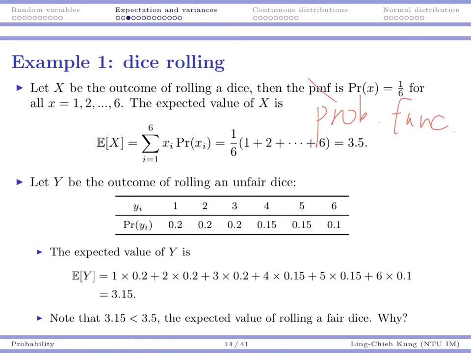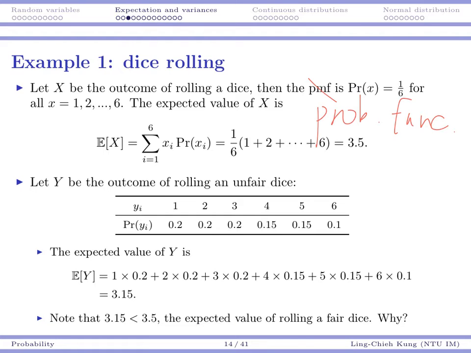If I have an unfair dice like this, I still have 1, 2, 3, 4, 5, 6, but small values have higher probabilities to occur. In that case, if I calculate the expected value for y, for 1, the probability is 0.2, and for 2, the probability is 0.2, and so on. I'm going to get 3.15. Here we can see 3.15 is less than 3.5. So why is that?